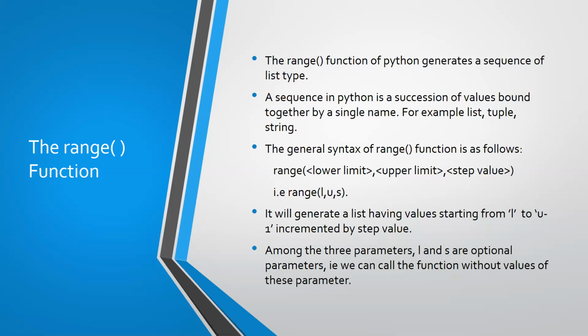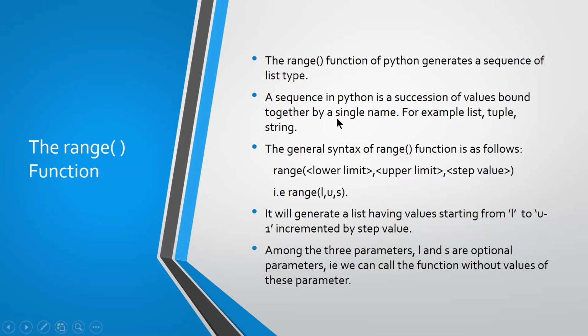What do you mean by list? A list is a list of values enclosed within square brackets. The range is a function. What is the return type of the range function? It will return a list as the data type. What will be the elements of the list? That is what we are going to understand.